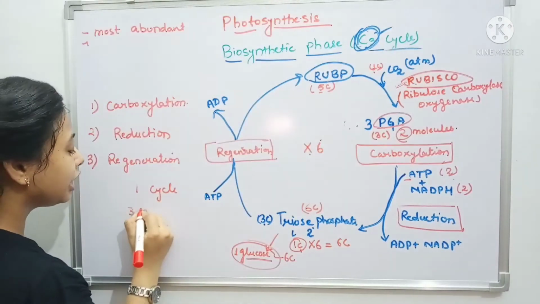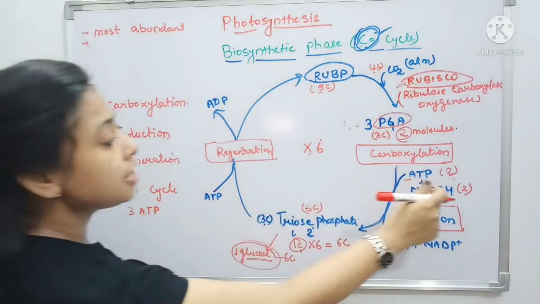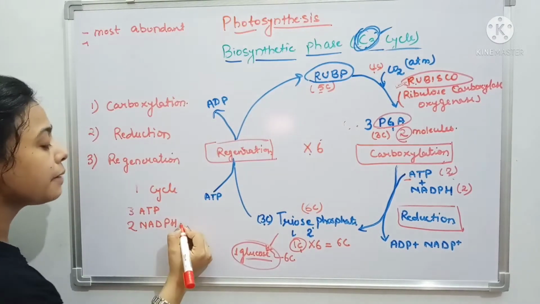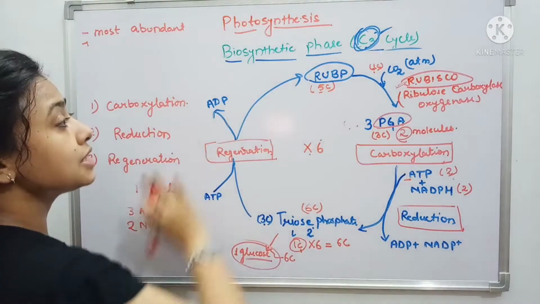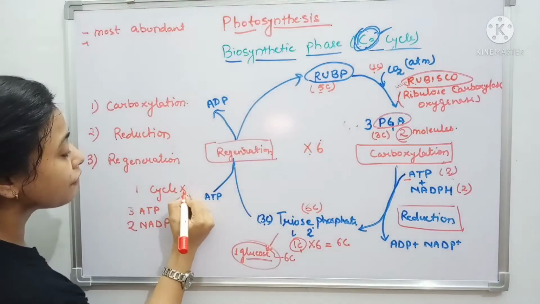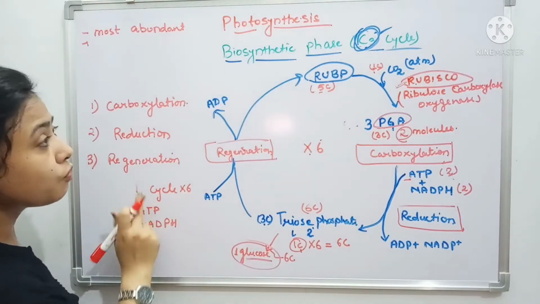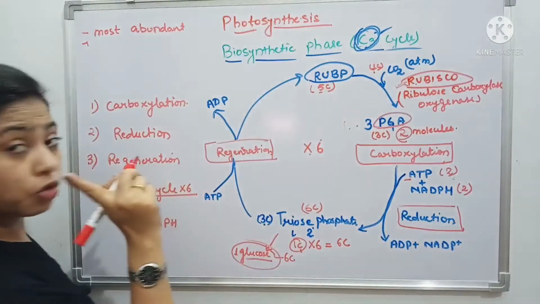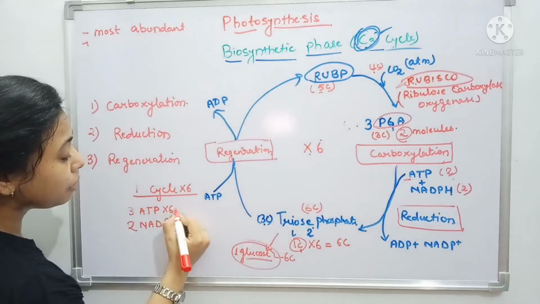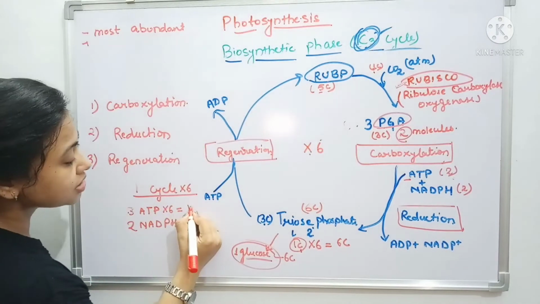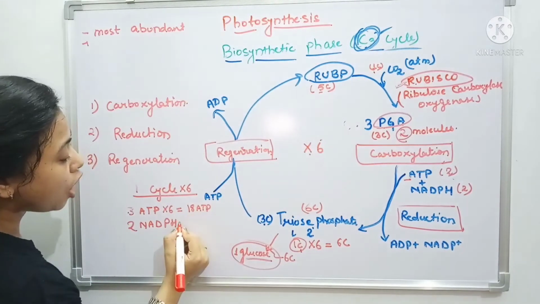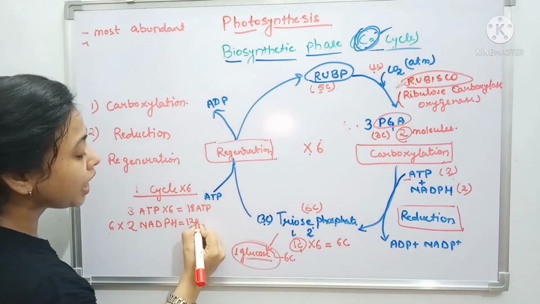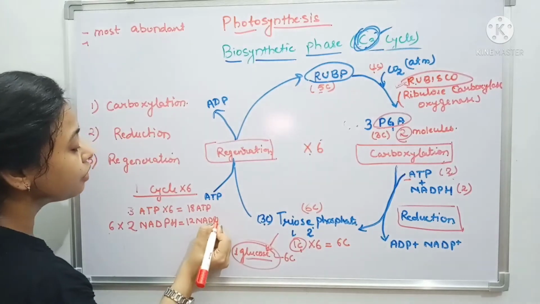So total 3 ATP are utilized and 2 NADPH are utilized. If this cycle is run 6 times, we will multiply. In one complete formation of a glucose molecule, 6 cycles would be there. So how many ATP will be used? 6 into 3 is 18 ATP. And how many NADPH? 6 into 2 is 12. So 12 NADPH are utilized.